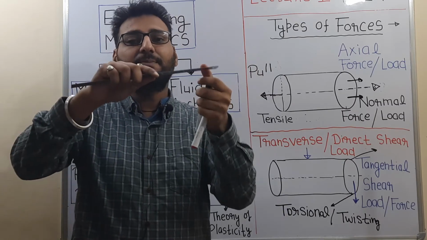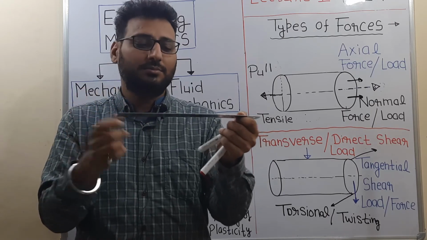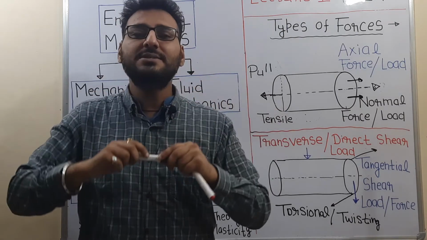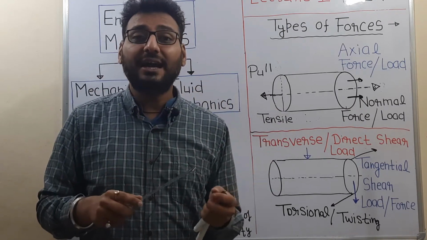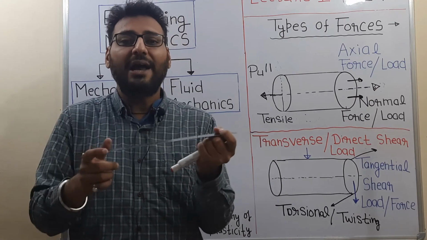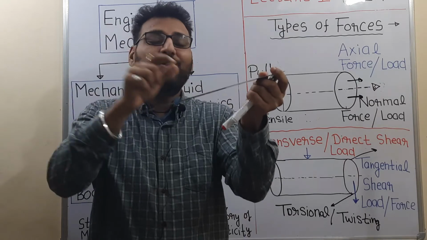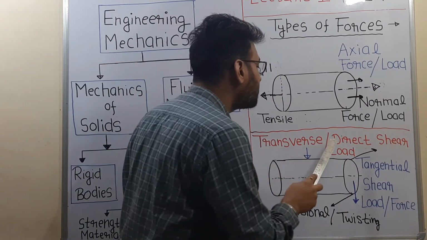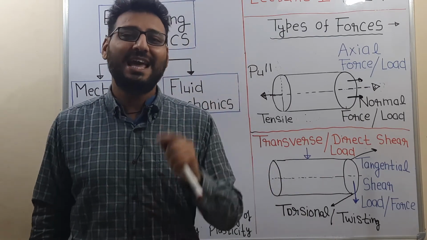Because if the material is brittle like glass or brick or chalk, then the material will break under the action of this perpendicular load. If the material is ductile like an iron rod or aluminum rod, then it will bend. So this force is also known as bending or transverse shear load.